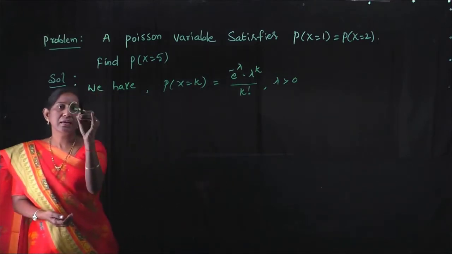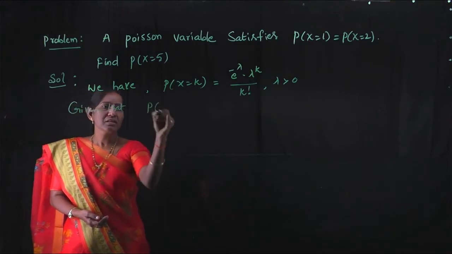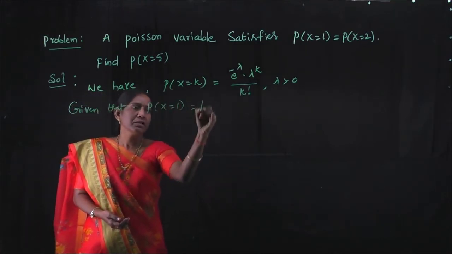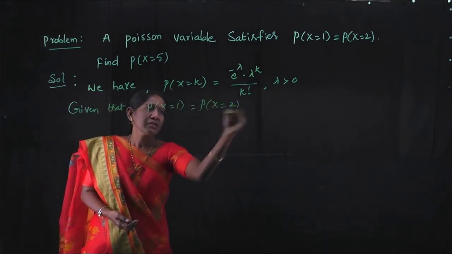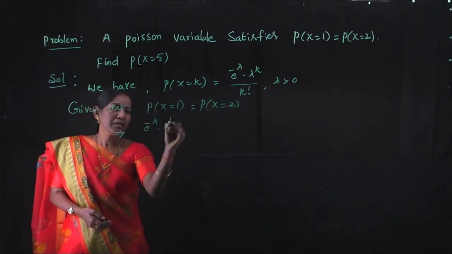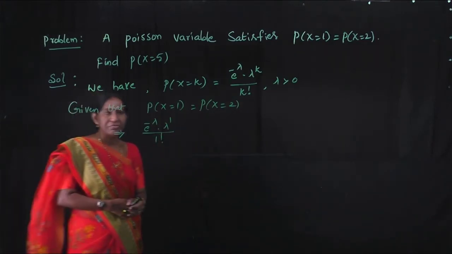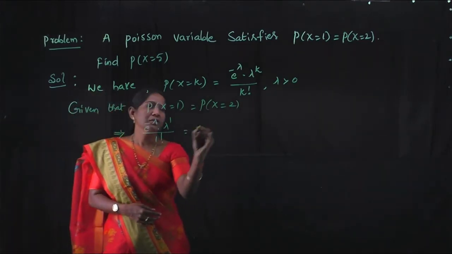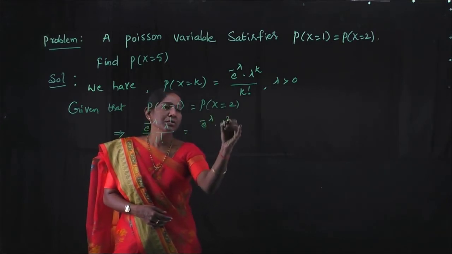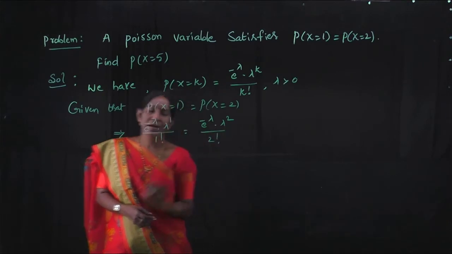Given that P of x equal to 1 is equal to P of x equal to 2. This implies e power minus lambda, lambda power 1 by 1 factorial is equal to e to the power minus lambda, lambda square by 2 factorial.